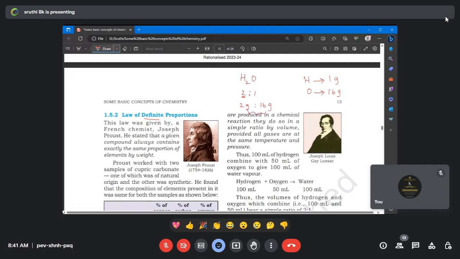So we are expressing the mass of the substances. The mass of a substance is fixed. If the number of atoms in the compound is fixed, there is no doubt the mass of the atoms is also fixed. So 2 is to 16. Is it possible to reduce this proportion? We can make it 1 is to 8. Yes, ma'am. That is the simplest ratio. So we are expressing the proportion or the ratio in terms of mass. The compound always contains exactly the same proportion of elements by weight. We are expressing in terms of mass or weight. Clear, everyone?